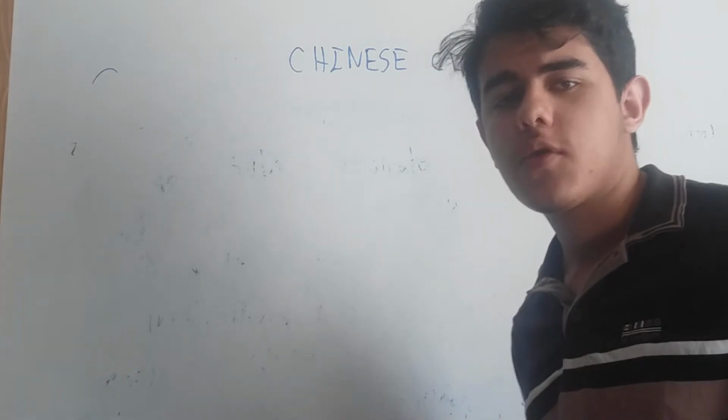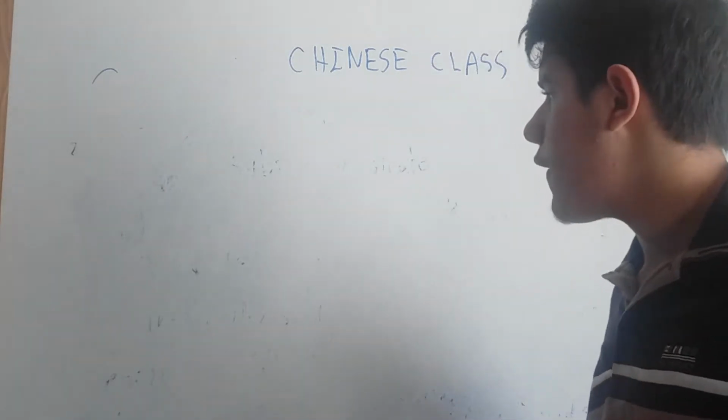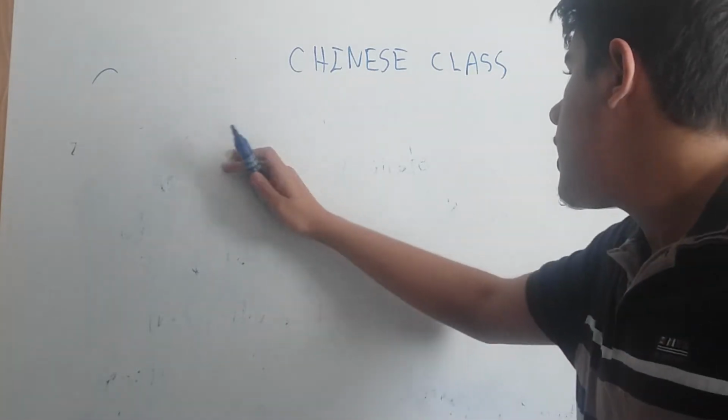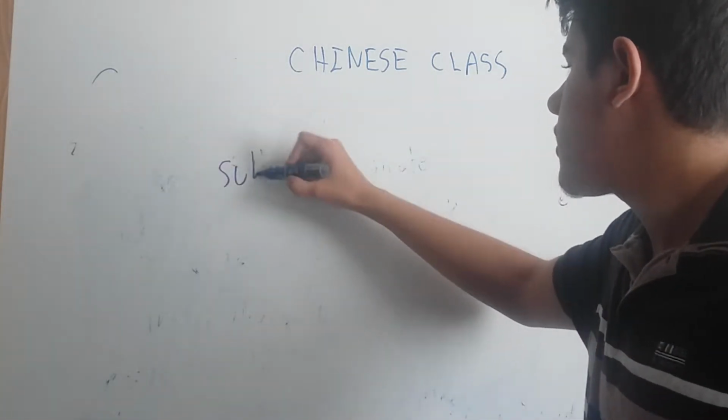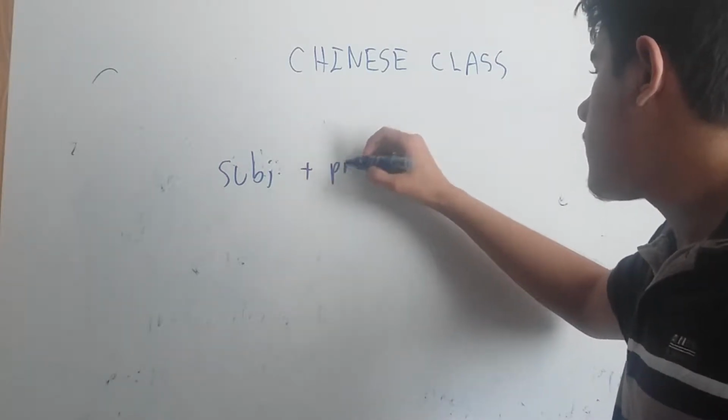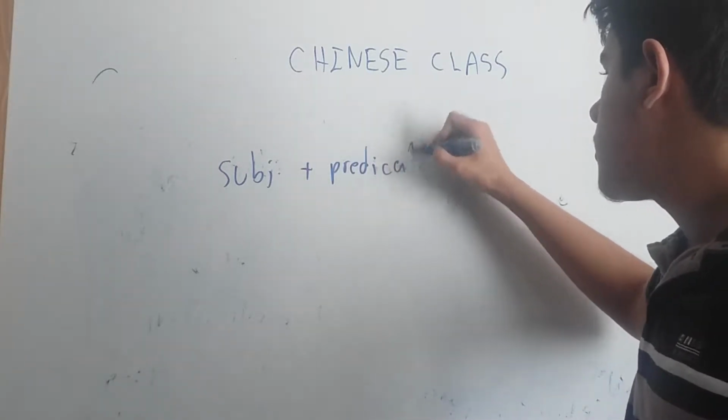Hello. Today's class we're going to talk about the syntax of Chinese phrases. So let's begin. Every phrase has a subject. We also have a verb, so we'll call this the predicate. Everything after is the predicate.